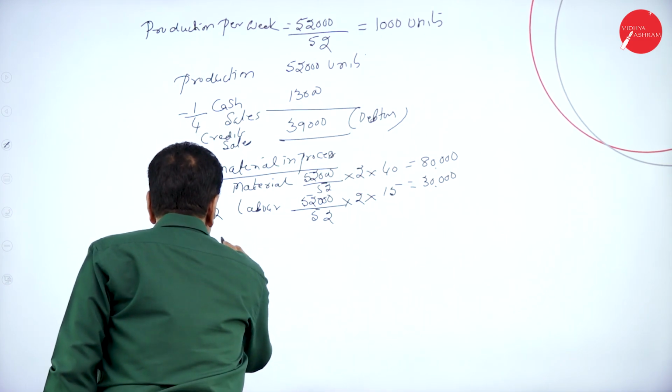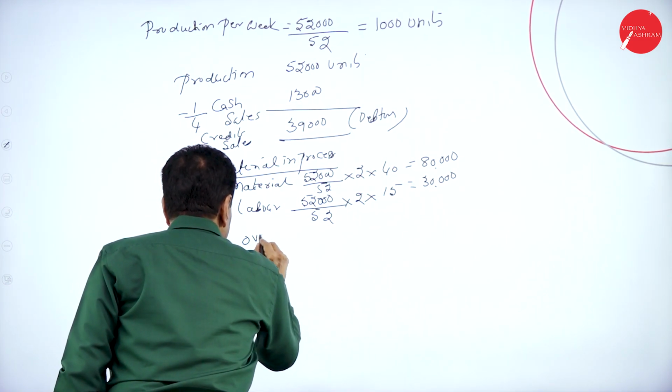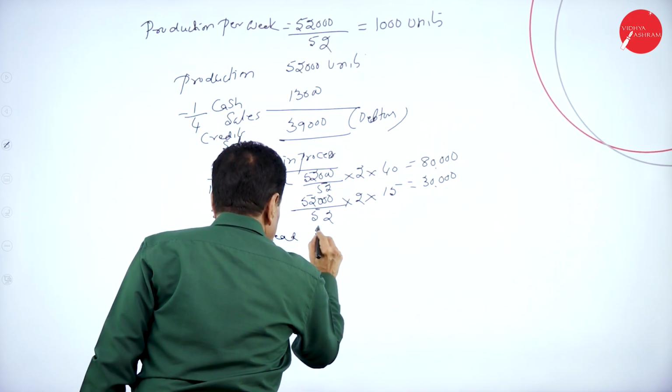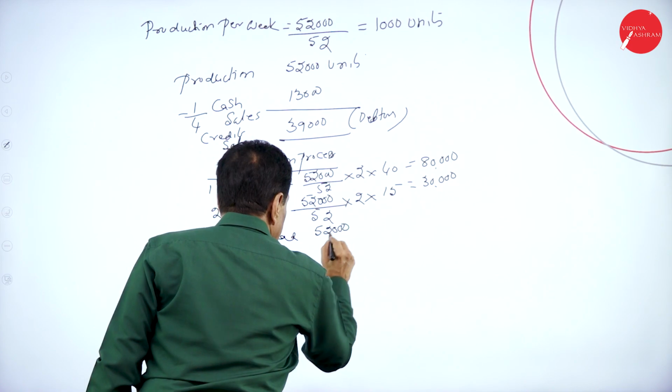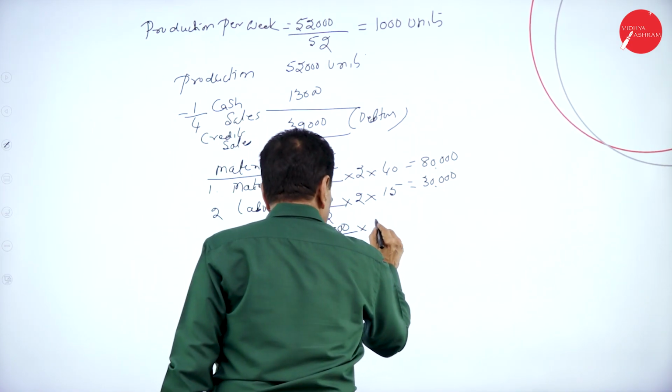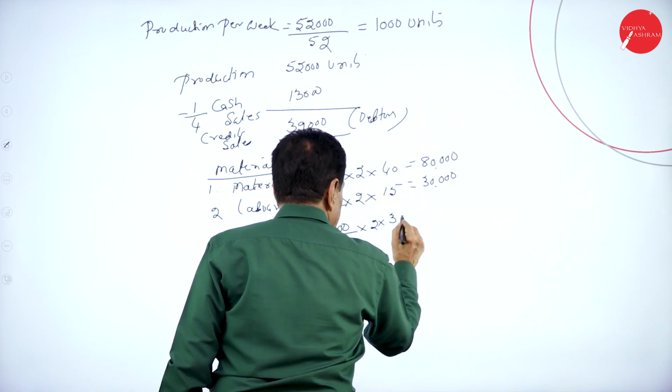Then number 3, overhead: 52,000 divided by 52 into 2 weeks at rupees 30.